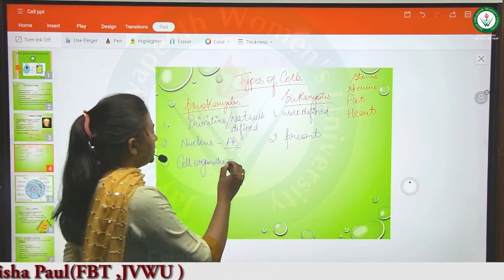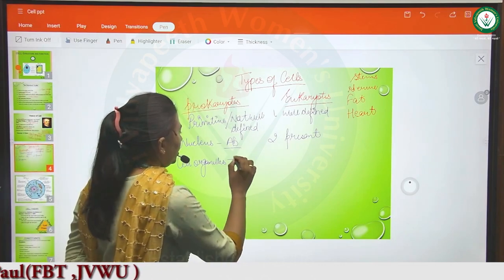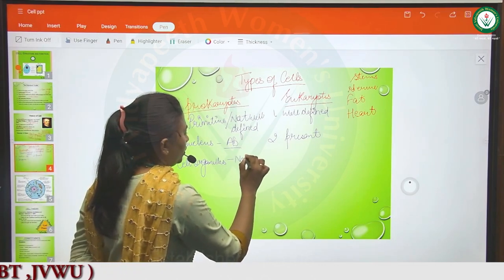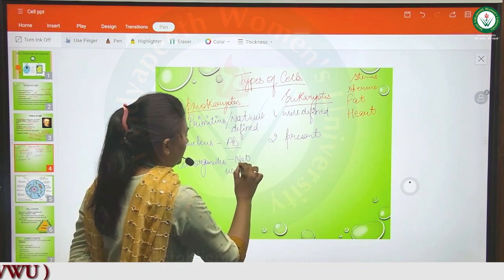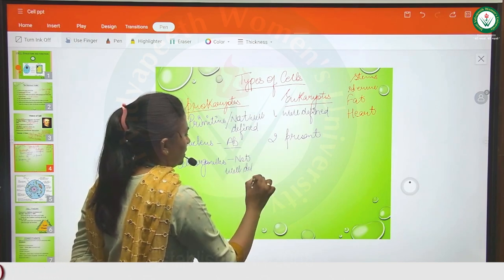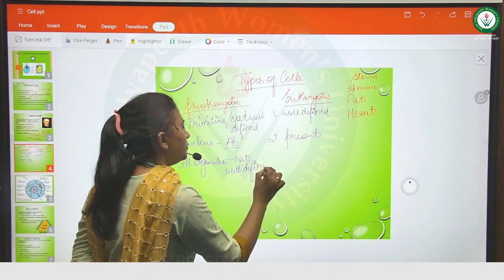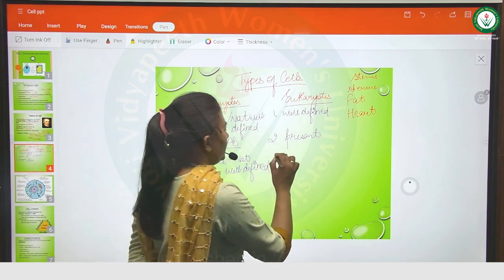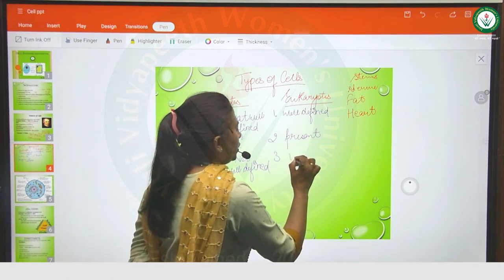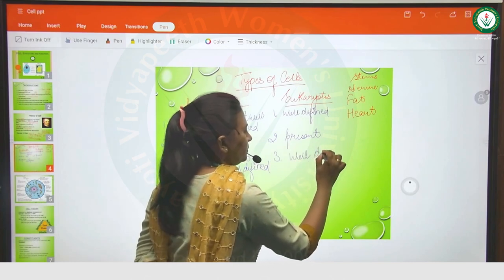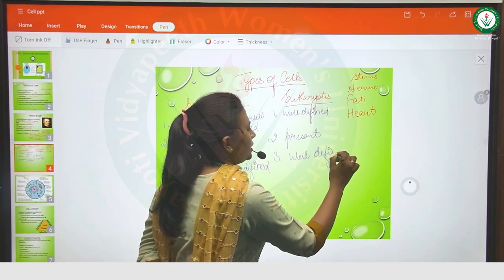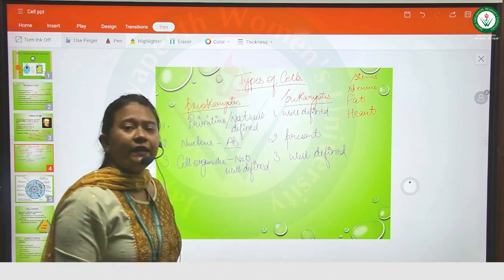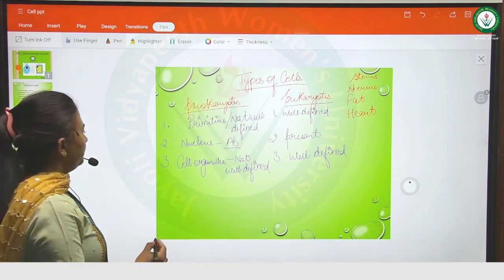So in prokaryotes the organelles are not well defined and only some are present, while eukaryotes have well defined cell organelles.